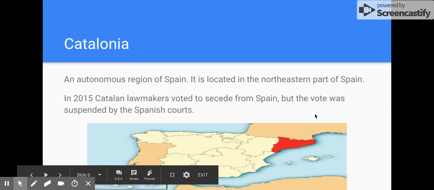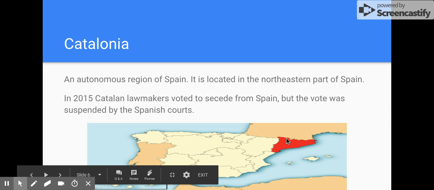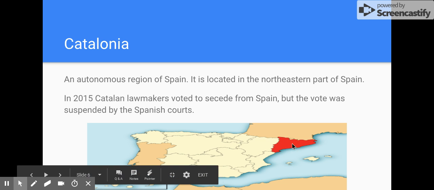Catalonia. Catalonia would be an example of devolution. Same reason as Vojvodina or Quebec. Even though these people tried to secede, I guess you could always say this would be separatism too, but in Catalonia, this is an autonomous region. So therefore, because it's autonomous, they get sovereignty. They are allowed to choose their own laws. This is a good example of devolution. If you wanted to look at the second part, that would be a good example of separatism.